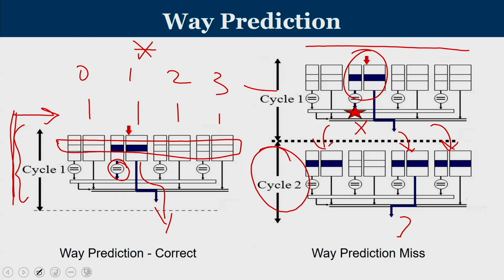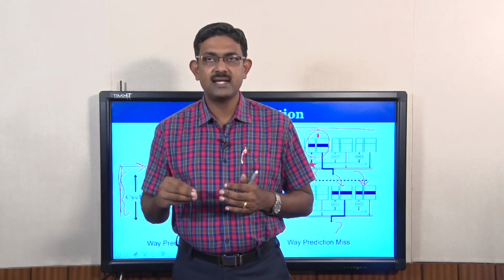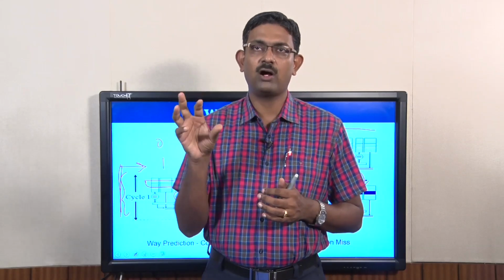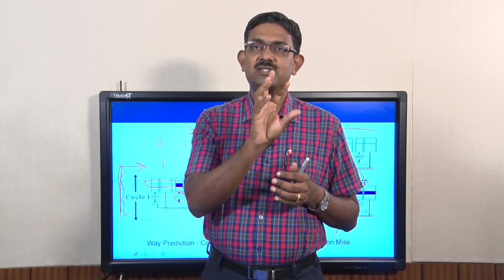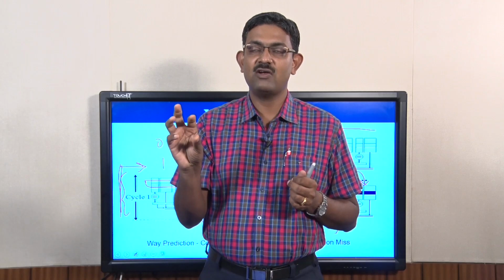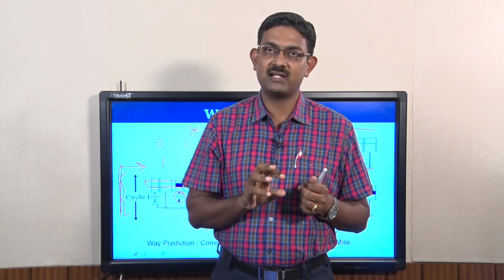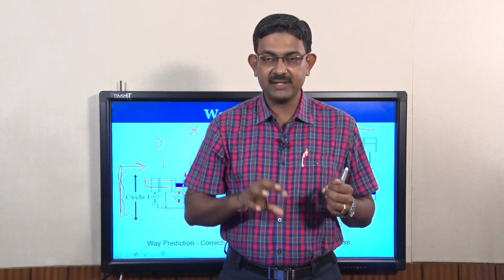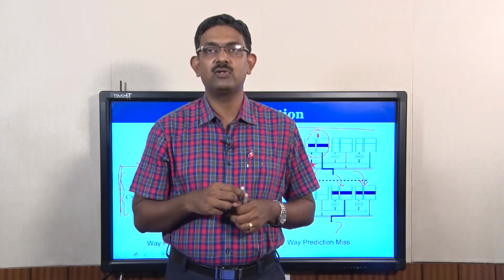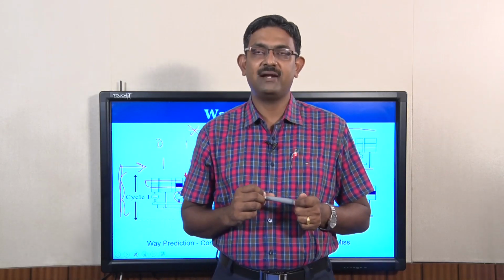So way prediction will help. For example, if you are going to work inside a loop, think of a case that one particular loop is traversing across 10 different sets. Now in all the sets there are certain blocks or cache lines which are used. Now if you are going to repeat inside a loop, for example, way number 0 of set 1, way number 3 of set 2, way number 2 of set 3, like that. So the same pattern is being repeated as this loop is going to run for its multiple iterations.